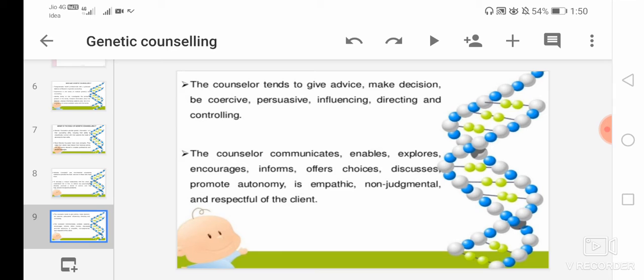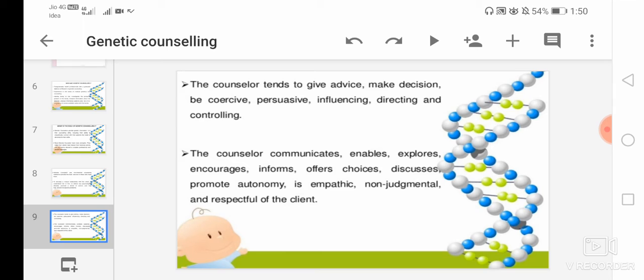Then next, the counselor communicates, enables, explores, encourages, informs, offers choices, discusses, promotes autonomy, is empathetic, non-judgmental and respectful of the client.